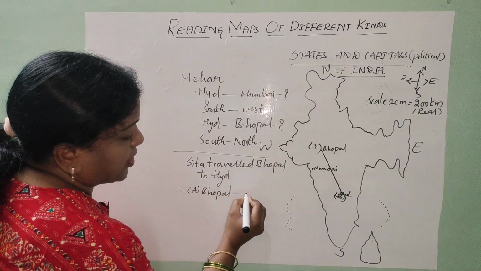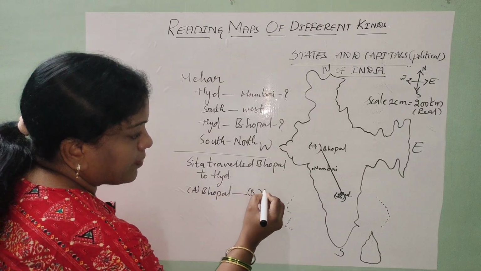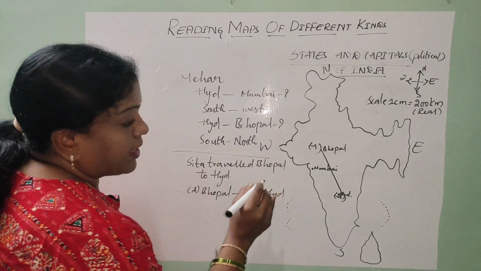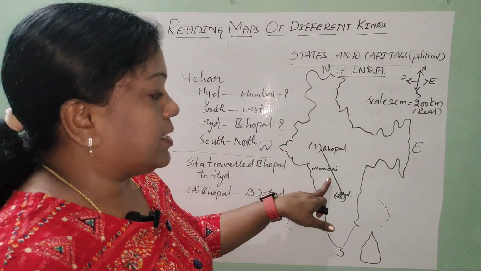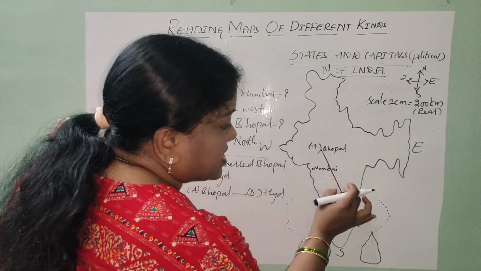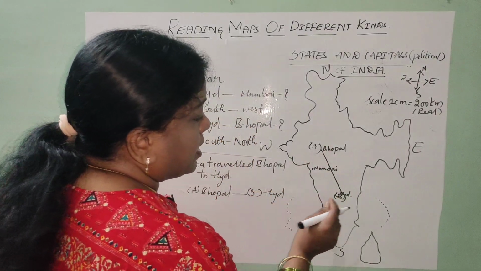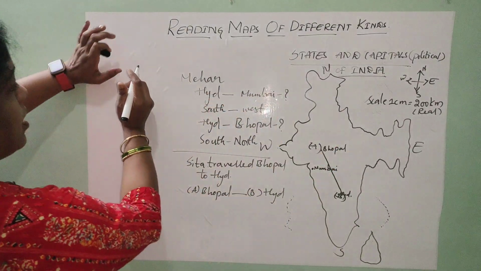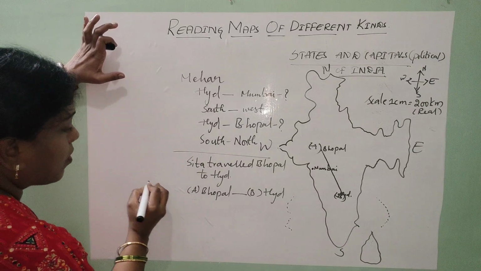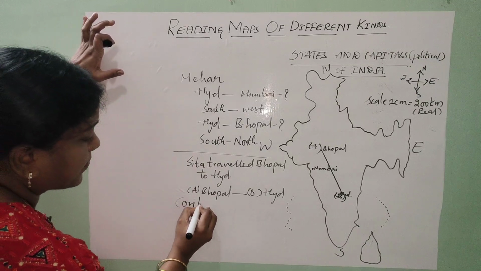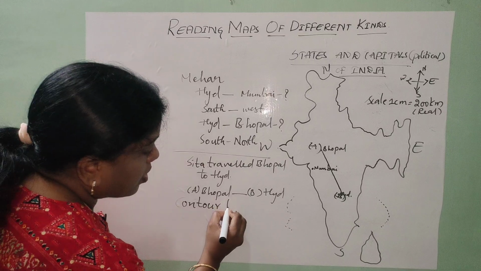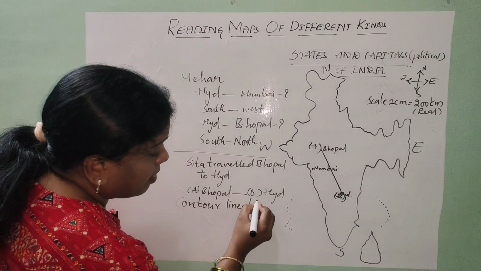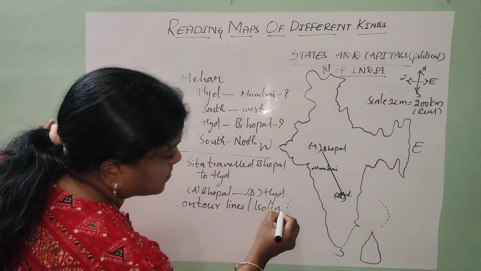And what is point B? Hyderabad. What did I do? I have drawn a line here. What do you call this kind of line, which links these 2 points of traveling? They are called contour lines, children, or even isolines.